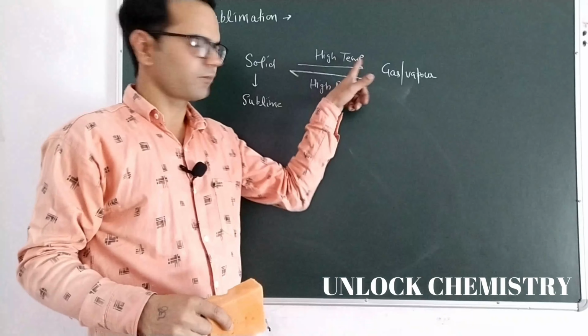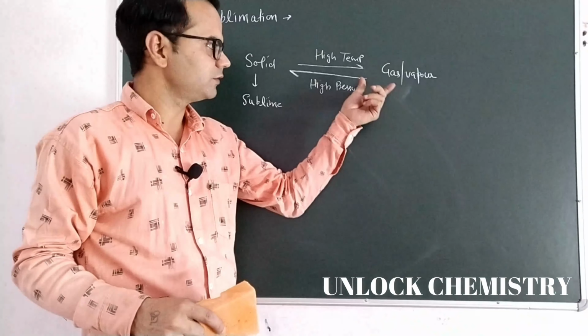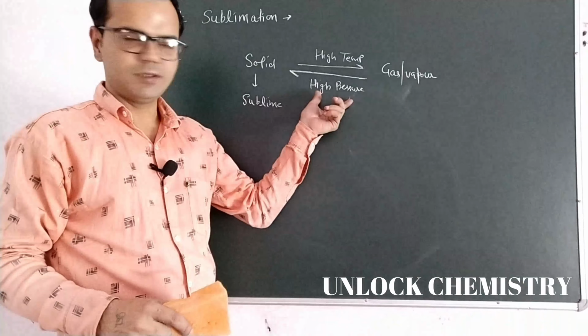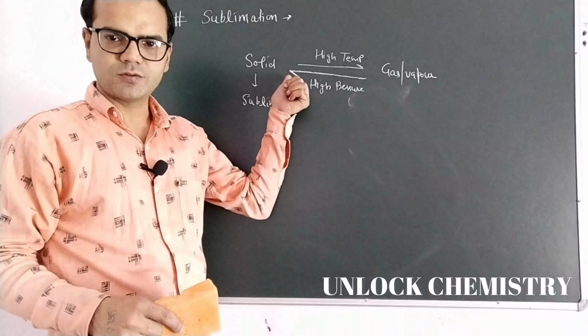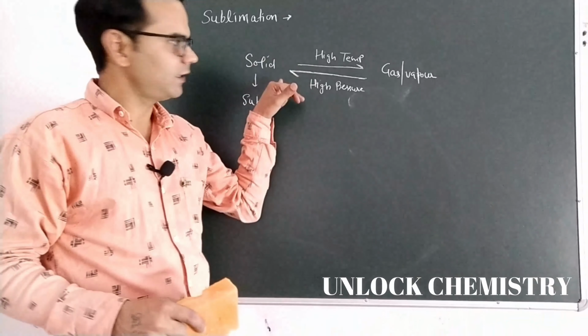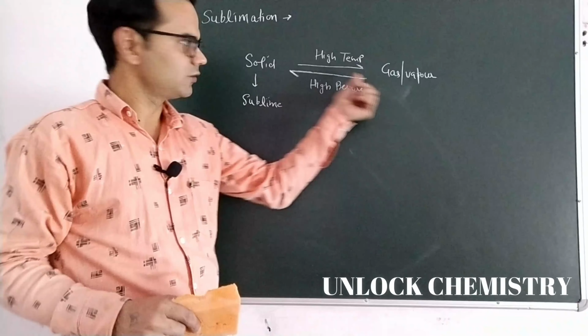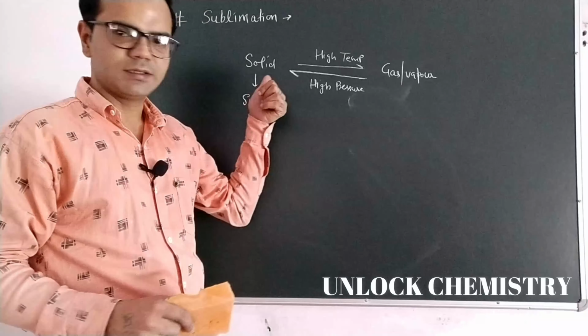Sublimation takes place at a high temperature, but reverse of this will take place at a high pressure. This gas will convert into solid form. So the solid obtained after cooling down the vapors, that solid is called sublimate.